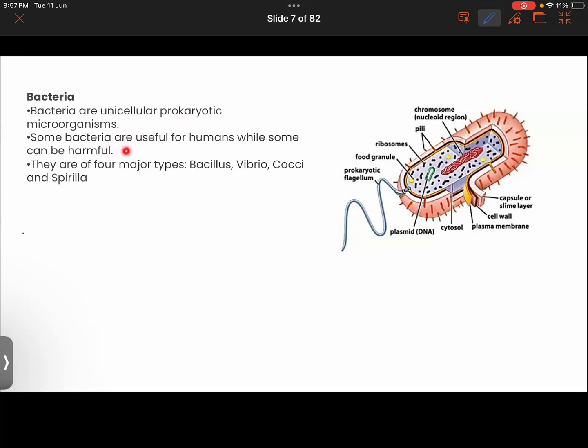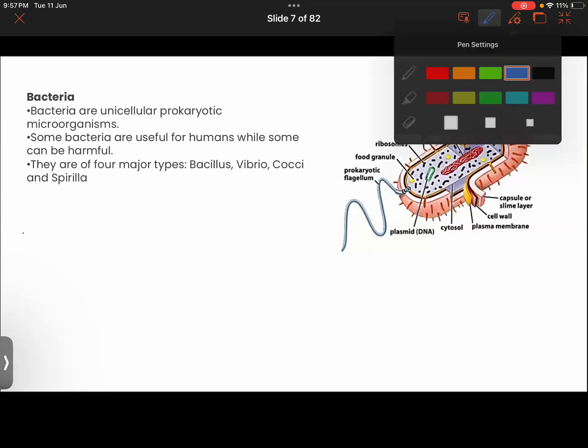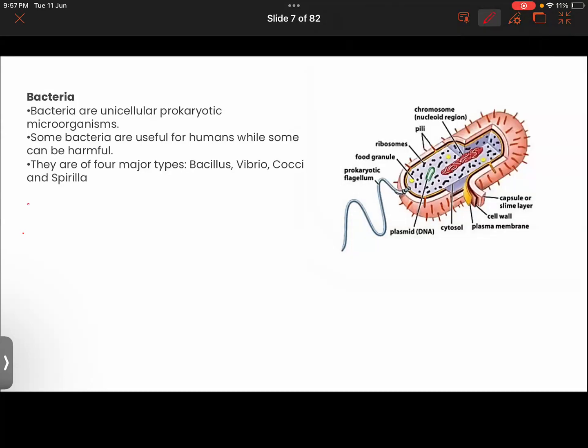Furthermore, they are going to be useful, they would be harmful as well. But the important things about the bacteria, which I'm going to tell you, are as follows. First and foremost, they are found in large numbers. It's not like they would be found alone, as individuals. They would be found in the form of a colony. So they live like a colony.